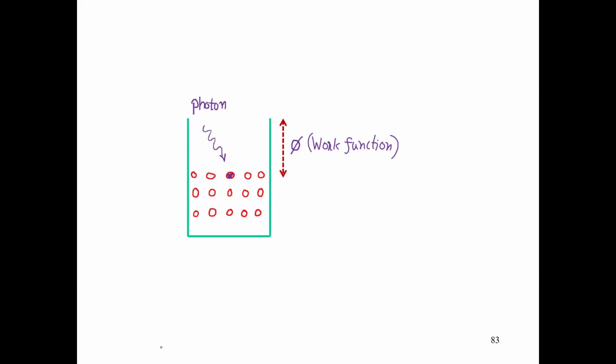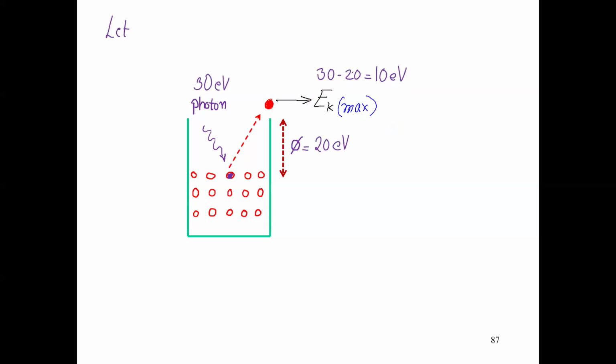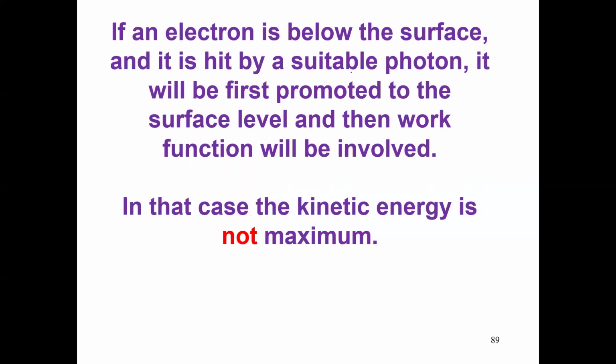Concept of maximum KE. When the electron is hit by a photon on the surface of the metal, the electron comes out, overcomes the resistance using the work function, reaches the ejection point, and then kinetic energy is transferred. First energy part always goes to the work function. Remaining energy is always transferred. Whatever is left behind will become kinetic energy. That is why it is called maximum kinetic energy.